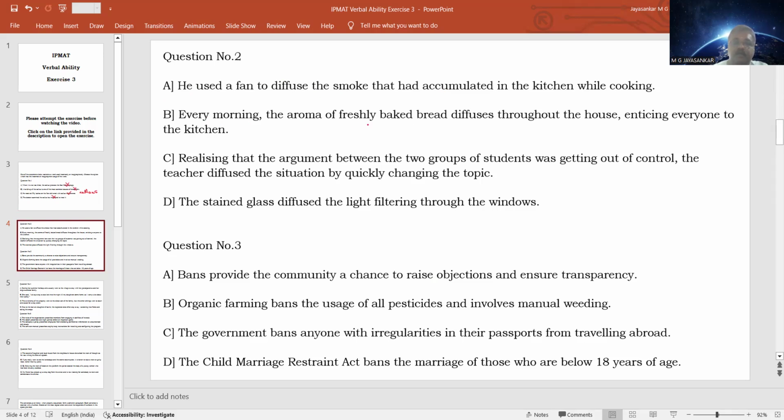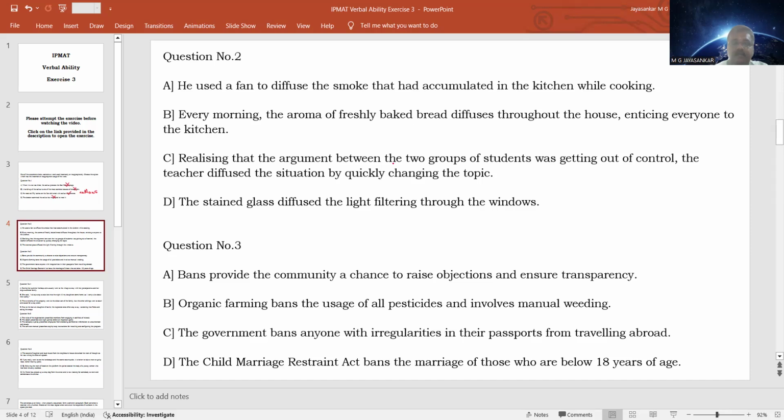Option B, every morning the aroma of freshly baked bread diffuses throughout the house, again spreading throughout the house, enticing everyone to the kitchen. So the aroma of freshly baked bread attracts everyone to the kitchen because it is very tantalizing, or very appetizing. So here also the word diffusing means spreading throughout the house. So not a problem here. It is a correct usage.